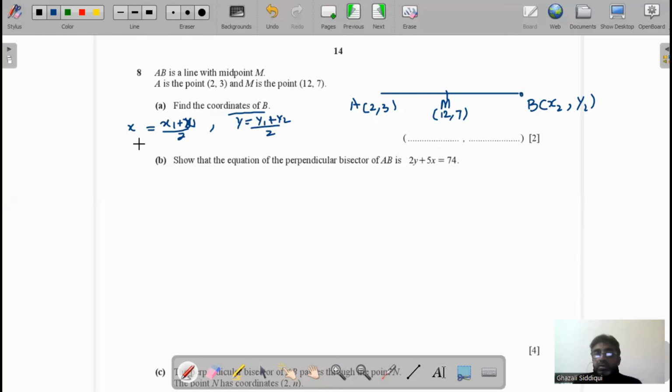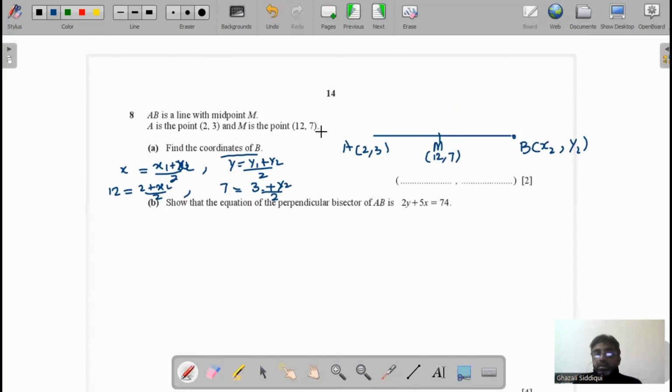Now we substitute the values here. x is 12, x1 is 2 and x2 is x2, over 2. And same as y is 7, y1 is 3 and y2 is written as it is, over 2.